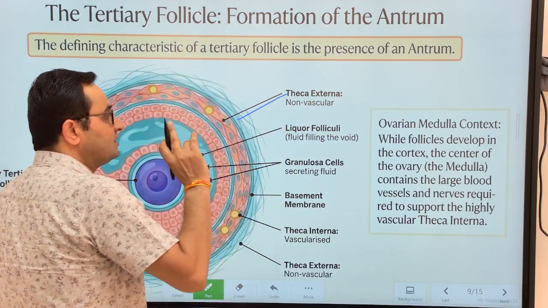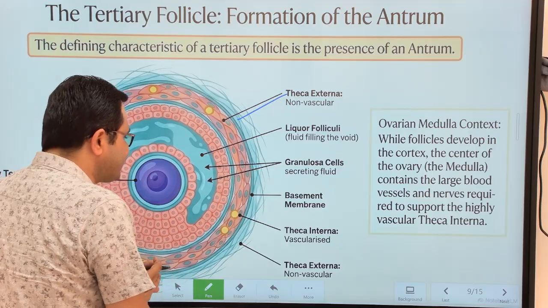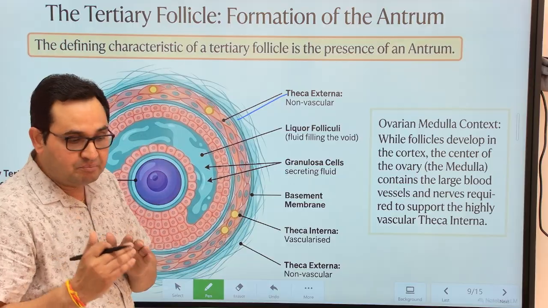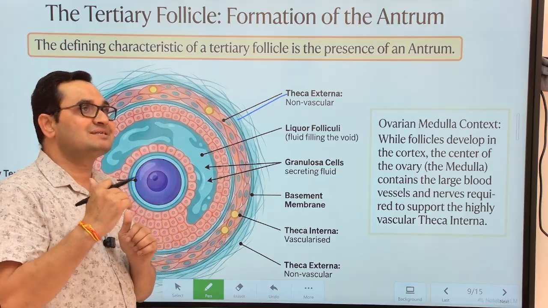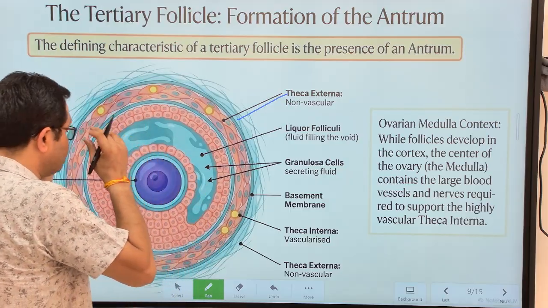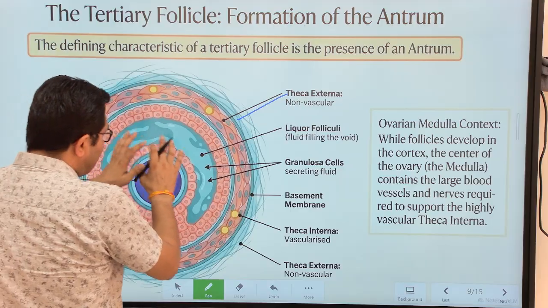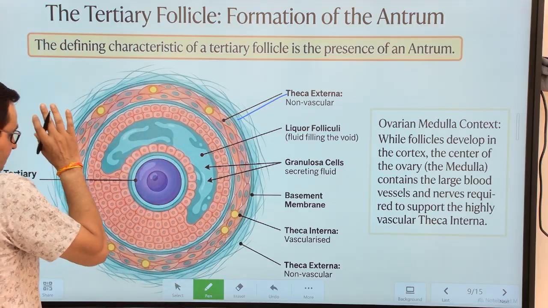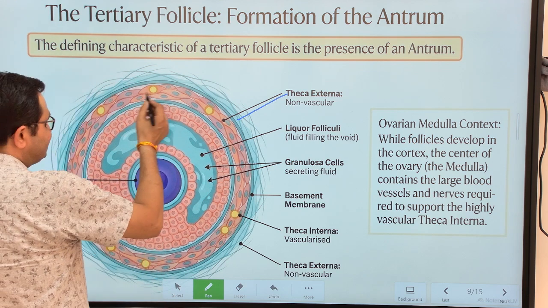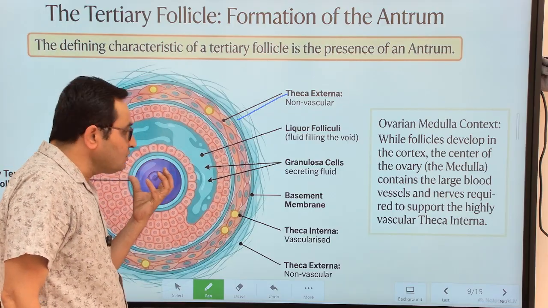The theca externa layer, as I told, is for mechanical support, only protective in function, and non-vascular conditions are present. The theca interna works as endocrine cells, bringing about conversion of cholesterol into the male sex hormone androgen, or testosterone. And then inside this theca interna is the basement membrane, and then the granulosa cells surround the primary oocyte. Very clear. Now this structure is the early tertiary follicle where the primary oocyte is already present.